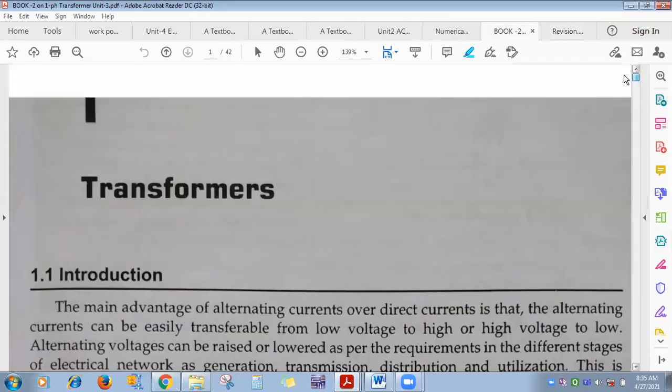For transformer, whatever points I covered in lecture, do handwritten notes. I posted them on Google Classroom, also WhatsApp. Then the local author books, two books are there, isn't it? Go through both, the numericals in both are more than sufficient. Those interested in more can go for BL Thareja. Otherwise, the local author material I have given you is more than enough.